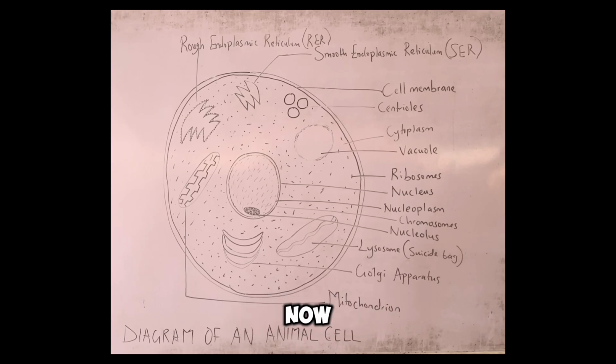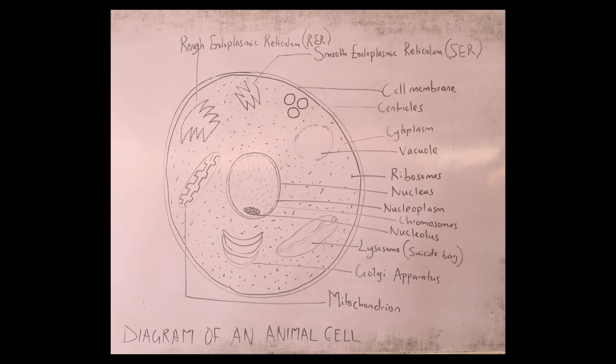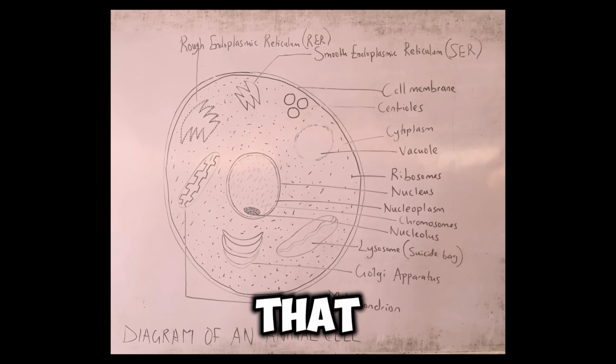As we go on, you would also find that the nucleus is in charge of directing all cell activities such as growth, division, and synthesis of proteins. So the nucleus performs a directory or supervisory role. Please take note of that.